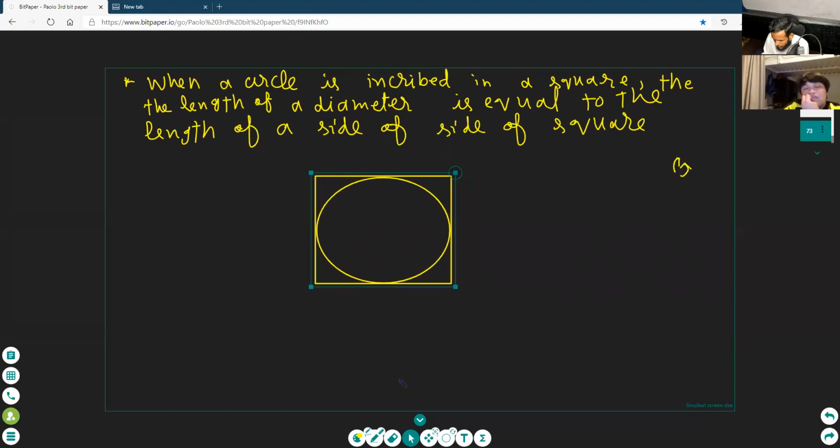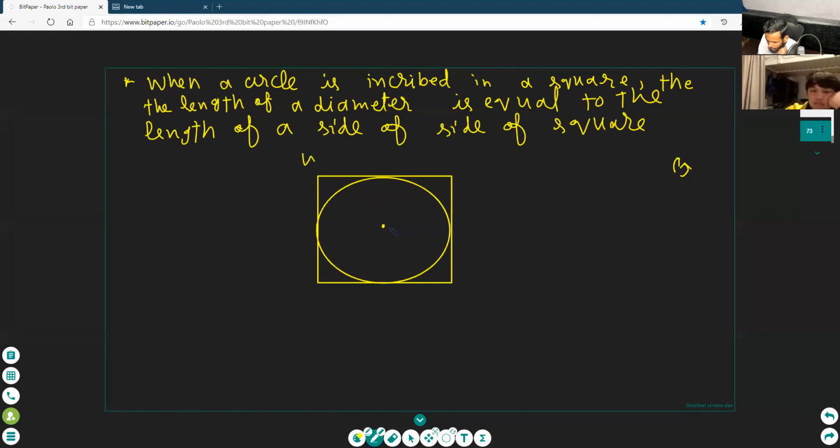This is proper figure. Okay, Paulo. Clear or not clear? Then our circle is inscribed. Our circle is inscribed. This is here. Circle is inscribed. Okay. Here our circle is inscribed. Okay. Clear or not clear? Here circle is inscribed, and Paulo, can you draw the diameter?